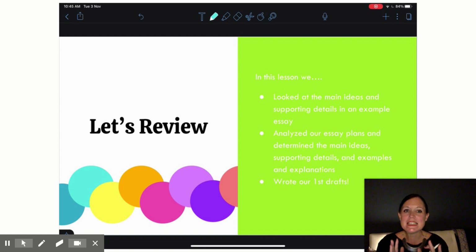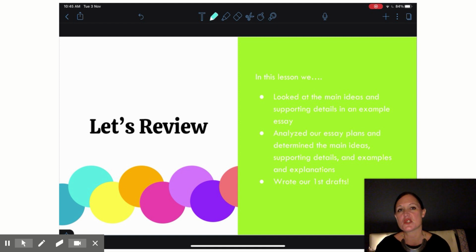We looked at the main ideas and supporting details in Sheikh Khalfan's essay to see how he structured his essay to support his opinions about happiness. Then we analyzed our own essay plans and determined our main ideas, our supporting details, examples, and explanations. And then we will soon write our first drafts.